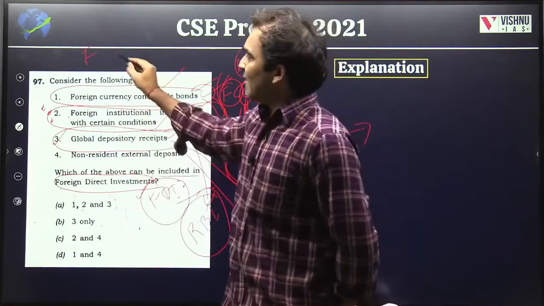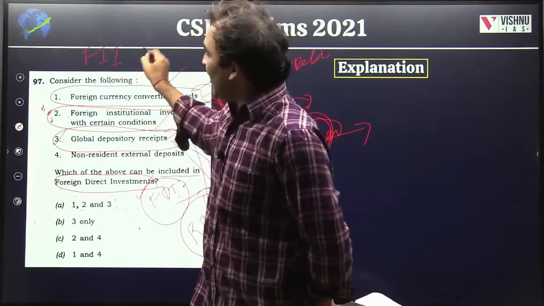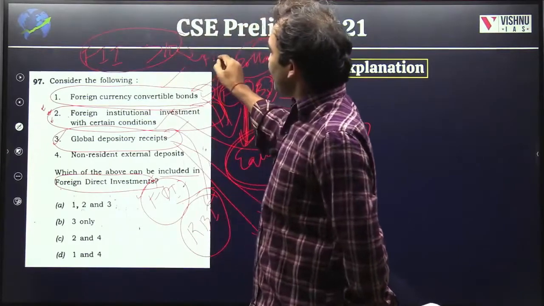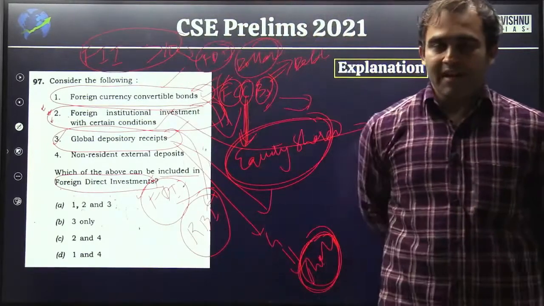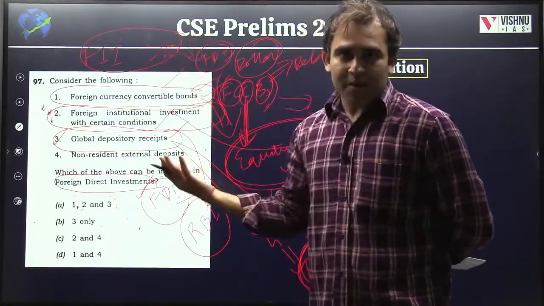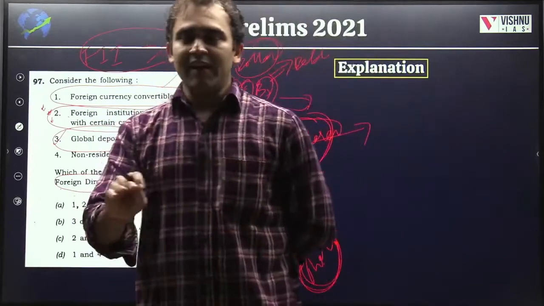But the government simply said in 2015-16 that if FII investment in any company is greater than 10%, it is automatically FDI.